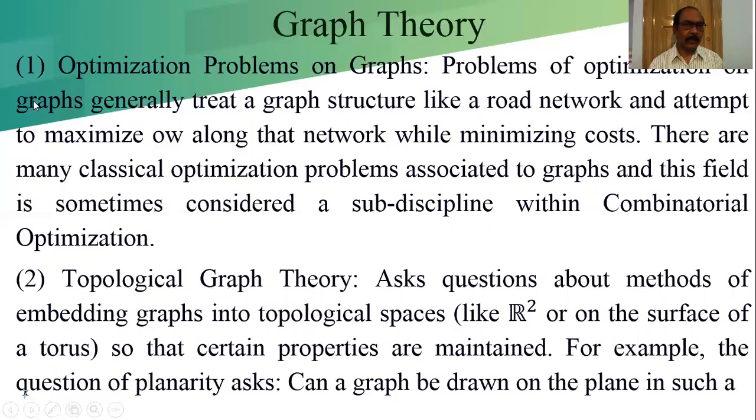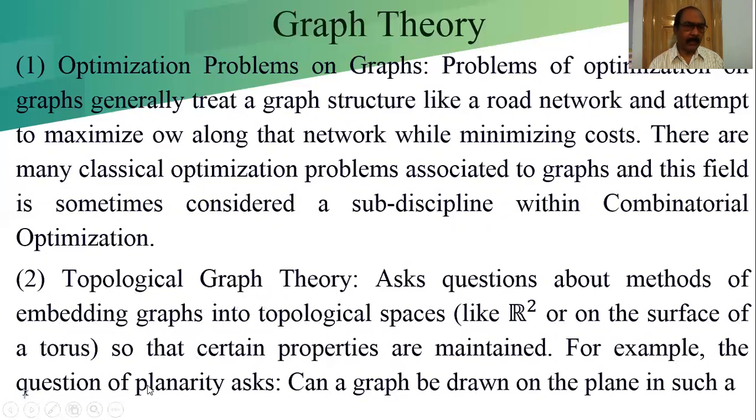Topological graph theory is another aspect. It asks questions about methods of embedding graphs into a topological space like R squared, that means two-dimensional space, or on the surface of a torus, so that certain properties are maintained.